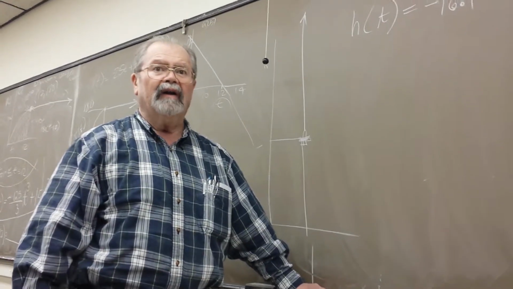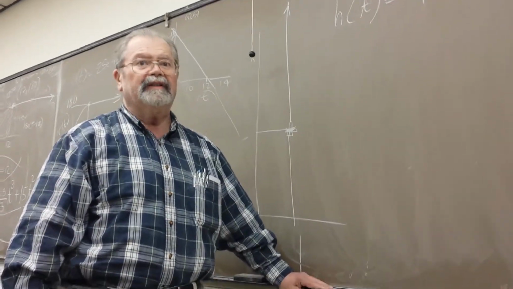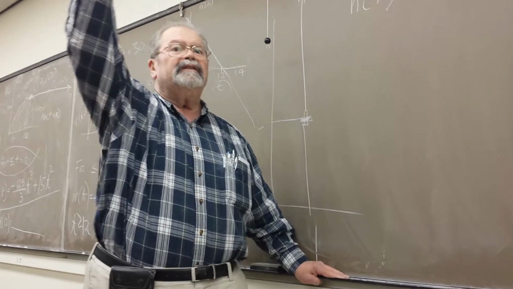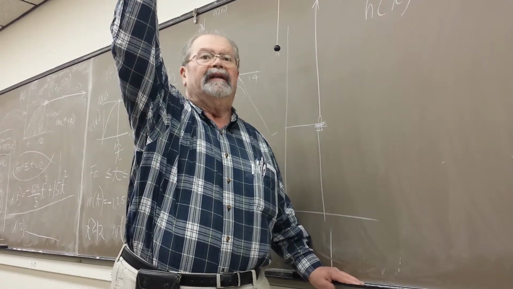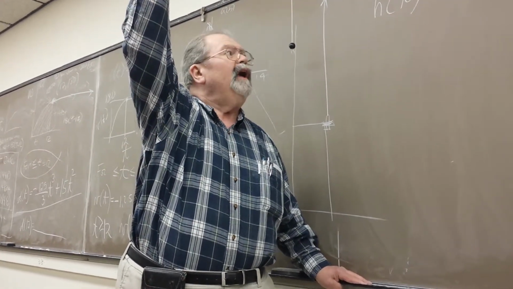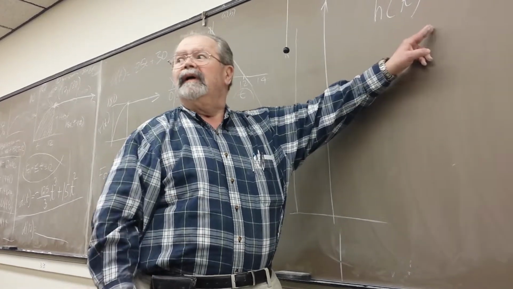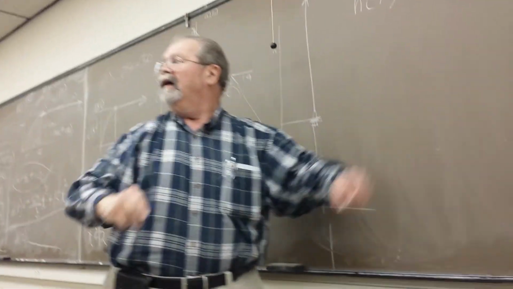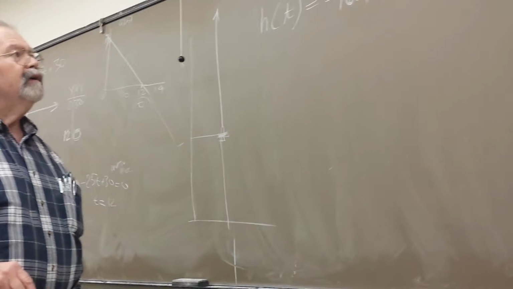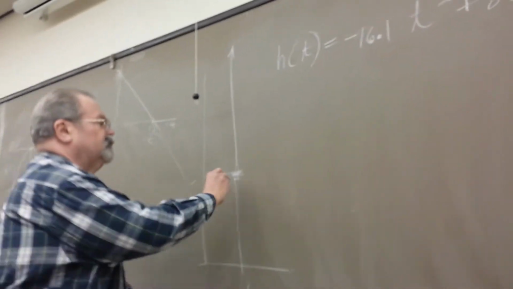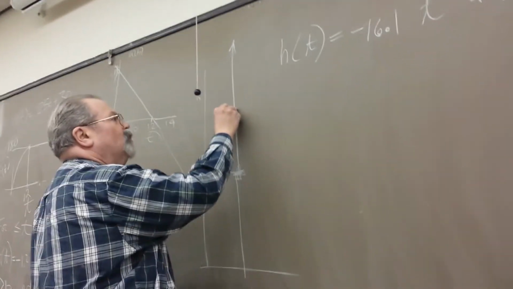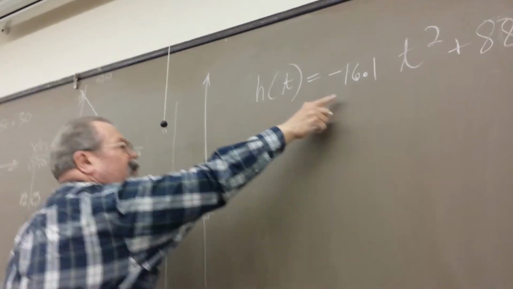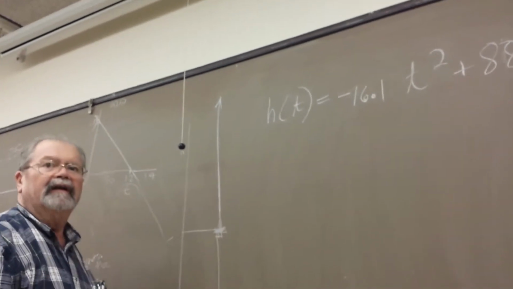It's getting smaller, which means its velocity is getting smaller until it hits maximum height. So for the first whatever seconds, it's zooming up, but it's going slower and slower because gravity's pulling it down.